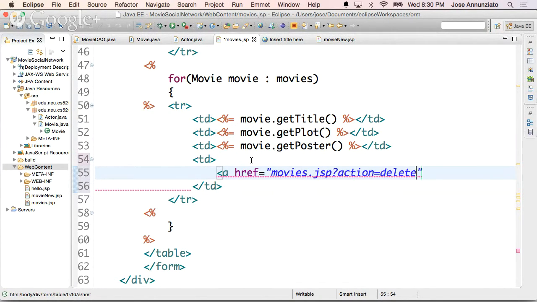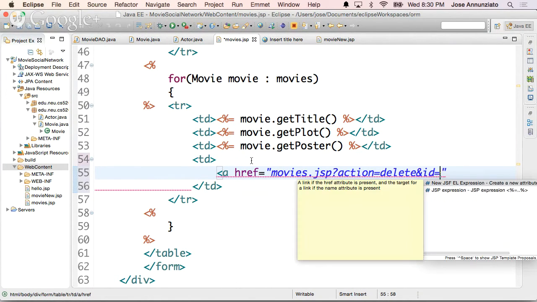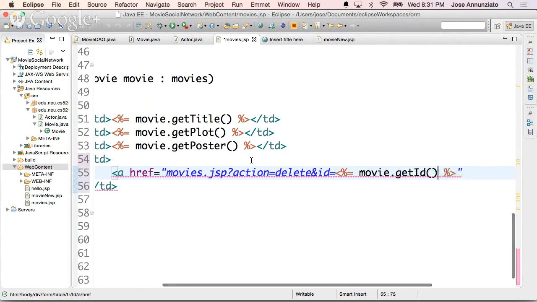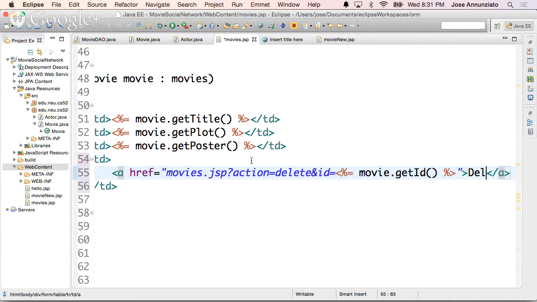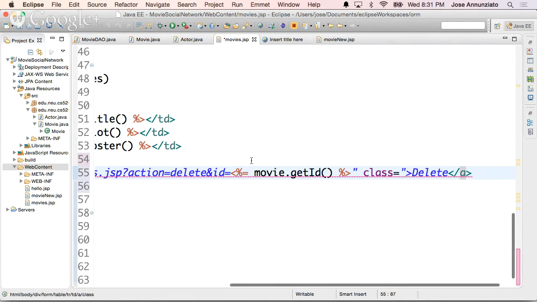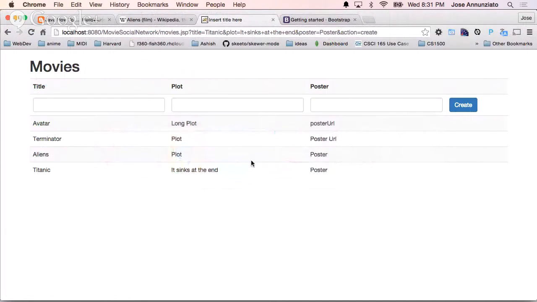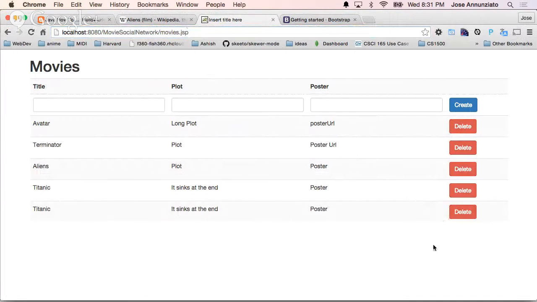Action equal delete. ID is equal, what? ID is movie.getID. And that's it, right? And close that, href, close that, and this is delete, right? And I'm just going to paint this red. This is button danger, so it's red. Oops. Oh, I don't want to do this. Refresh. Okay, there's delete, right?